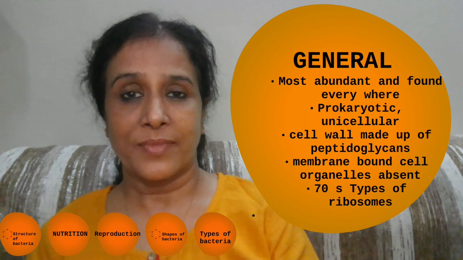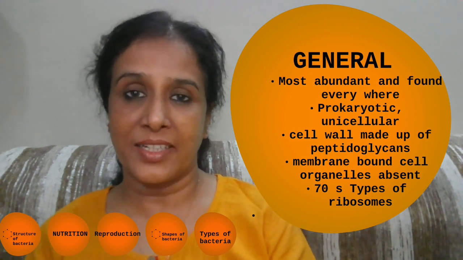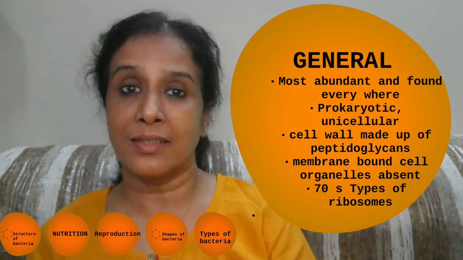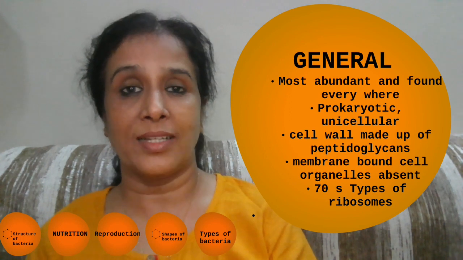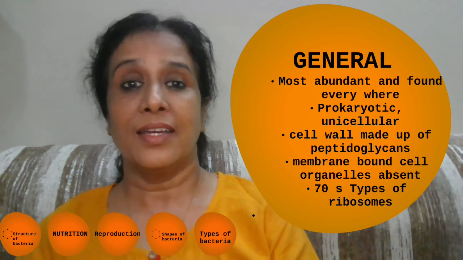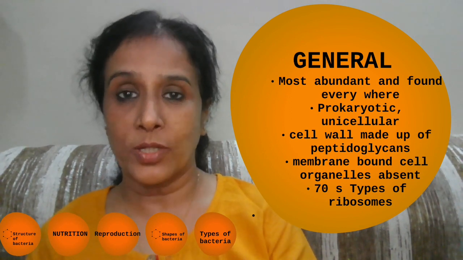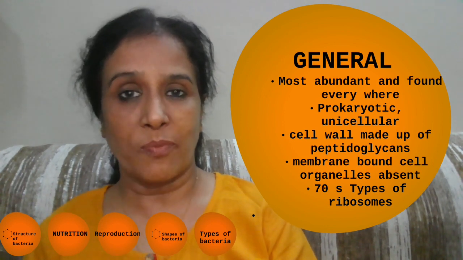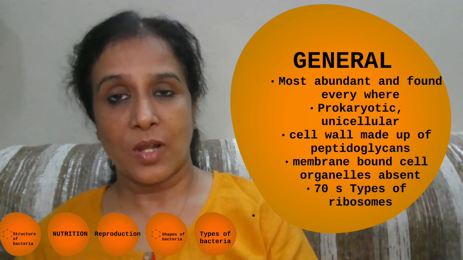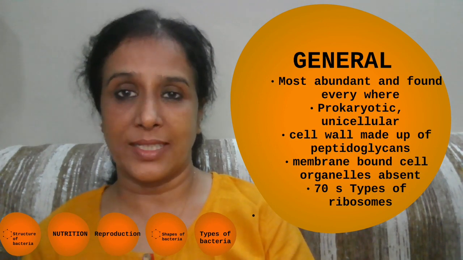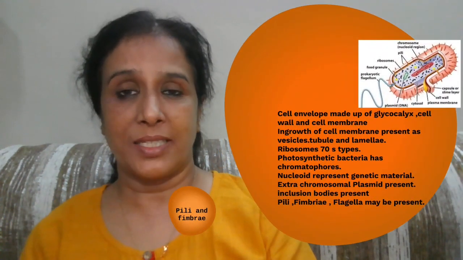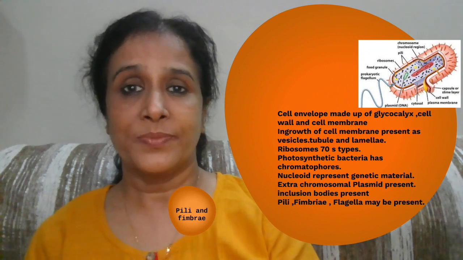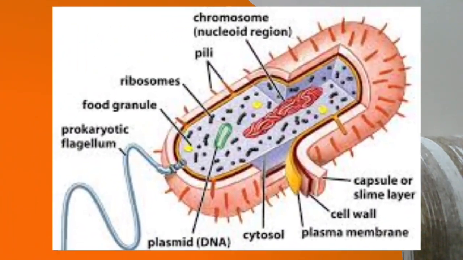You can find them at 0 degree temperature, 100 degree temperature, on the skin, in the body, in the soil, in the air, in the water, everywhere. These are prokaryotic, unicellular, and their cell wall is made up of peptidoglycan. All membrane-bound cell organelles are absent in bacteria, and the ribosome is of 70S type.